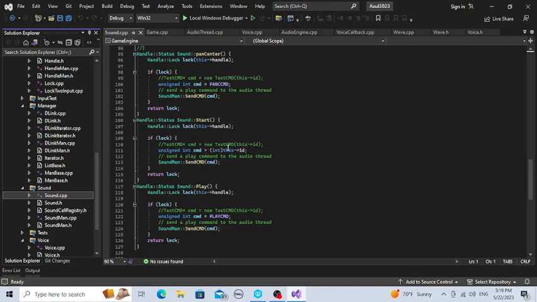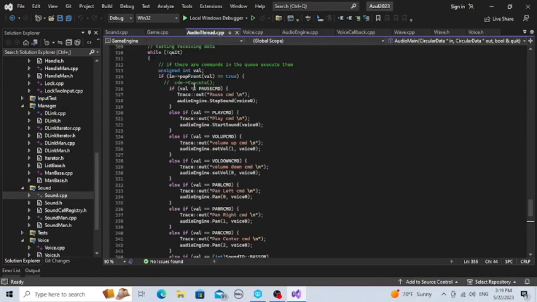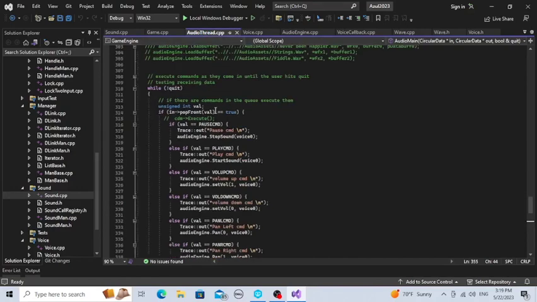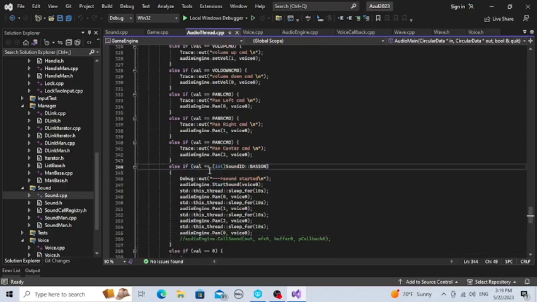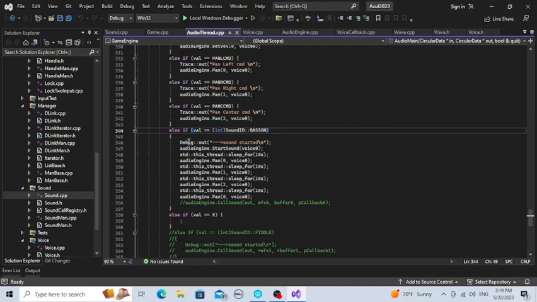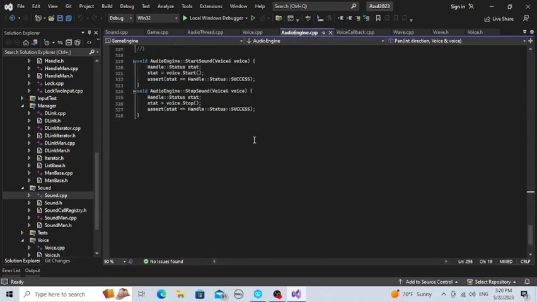The way to start it, though, will be using the ID of the sound. So in this case, it's called bassoon, but it's actually the intro. And then in our audio thread, it's going to pop commands off that queue, and the command we send is the bassoon ID, so that's going to start our sound. The audio engine is going to start our sound using our voice object that we created, and then it's going to sleep for 10 seconds, pan left, sleep for 10 seconds, pan right, sleep for 10 seconds, pan center, and so on until the end of the sound.